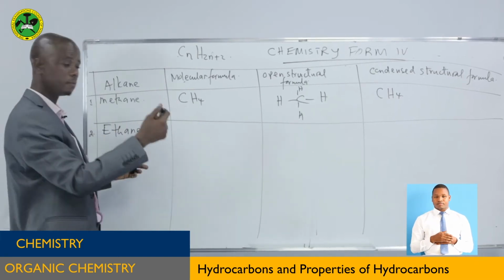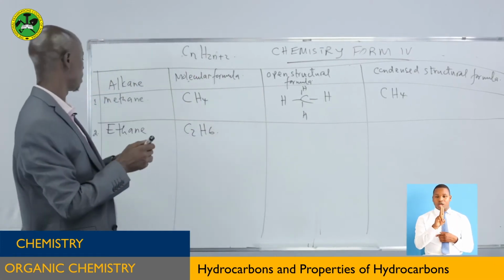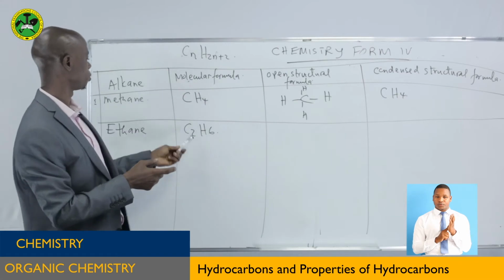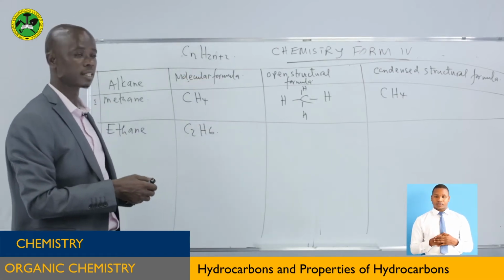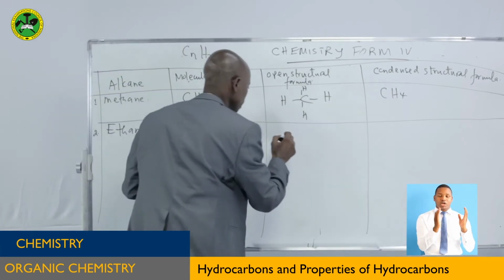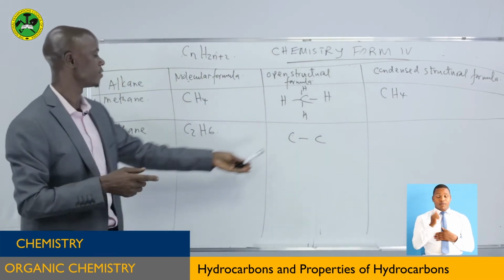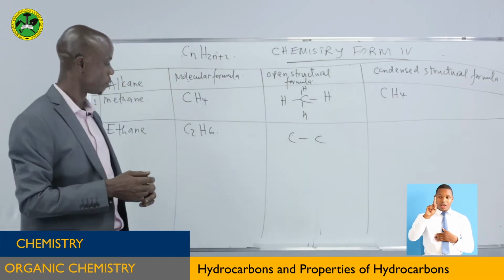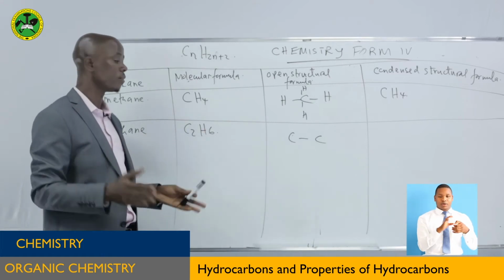Ethane, we have described the molecular form of it, C2H6, by putting here. Eth means 2, so it is 2. 2 times 2, 4, plus 2 is equal to 6. How to write the open structure? We have 2 carbon atoms, so you write 1, 2. Remember, alkanes have single carbon-carbon bonds, so there is no need of worrying. So you fill the hydrogen atoms depending on the valence.